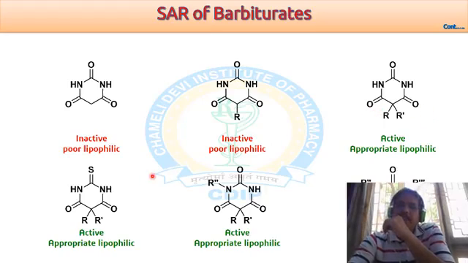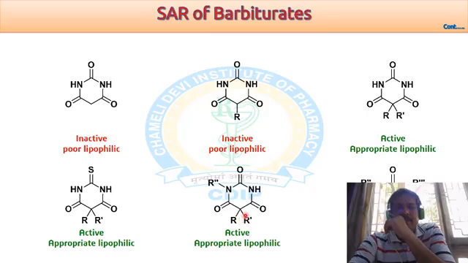The fourth case is when we change the fifth position, as well as replace the oxo group of the second position by a thio group. In that condition, again it gives active molecules.